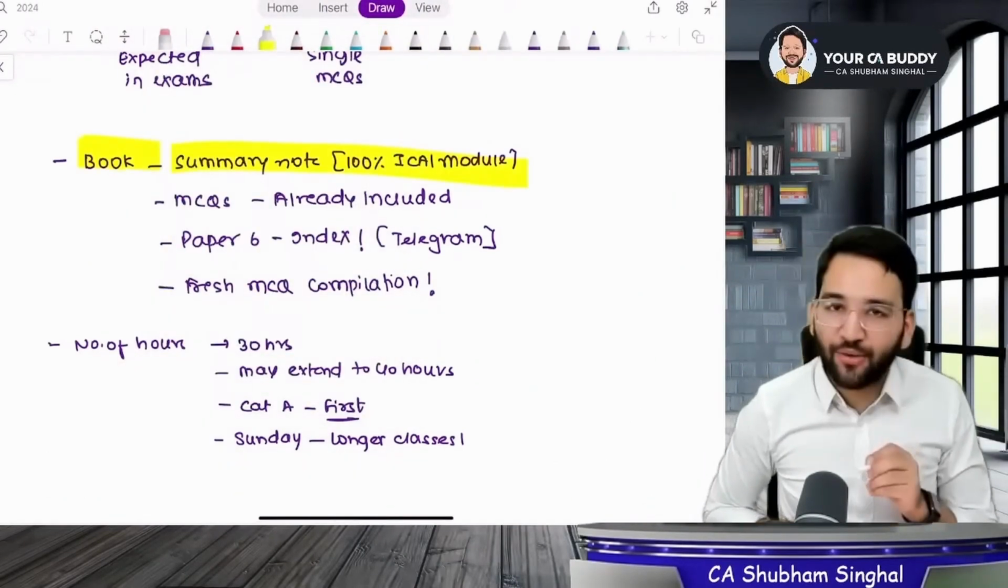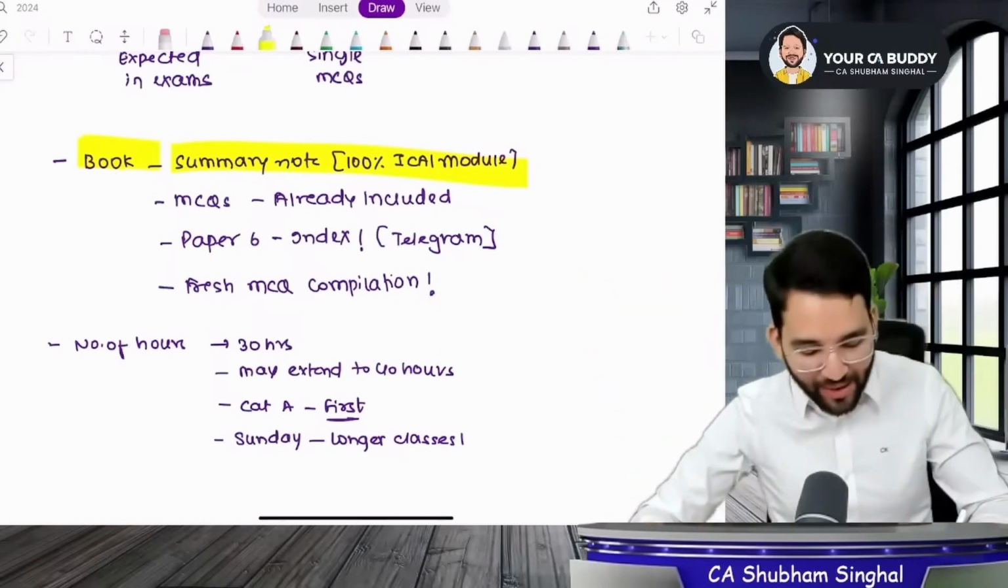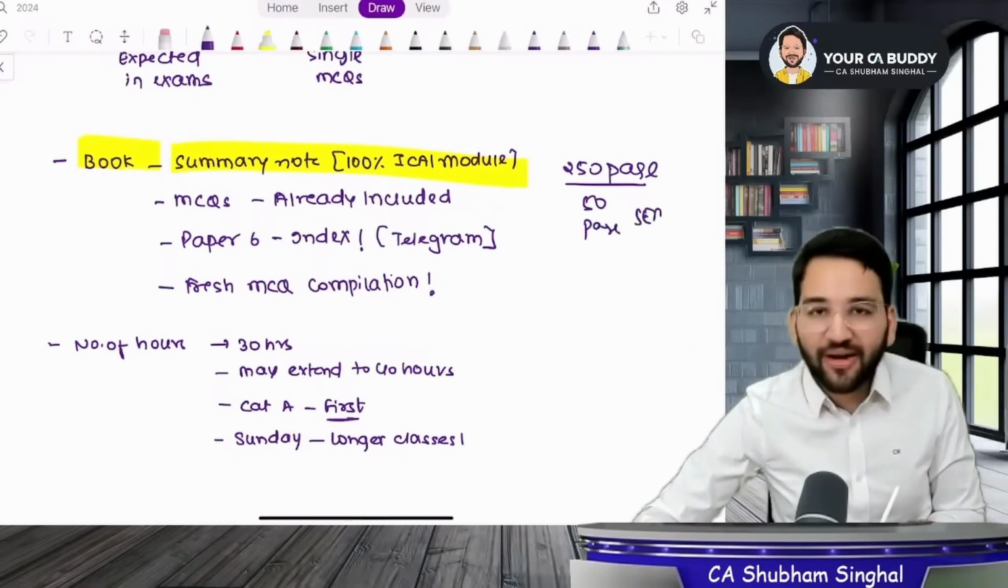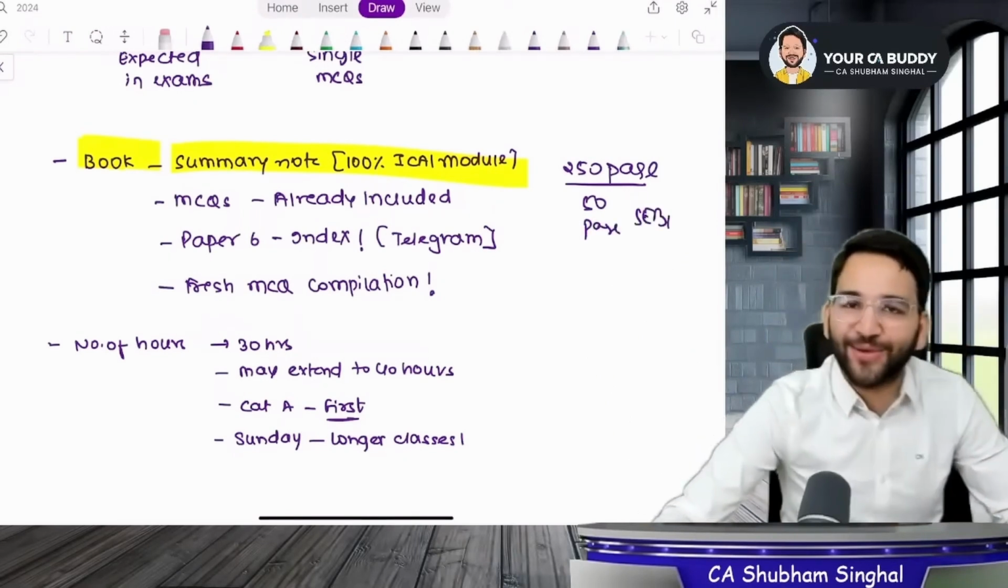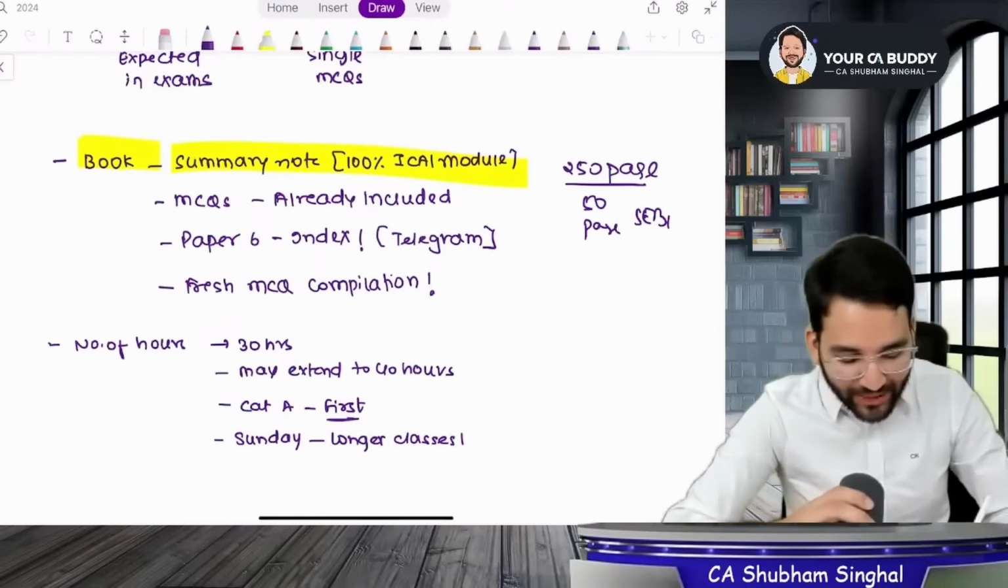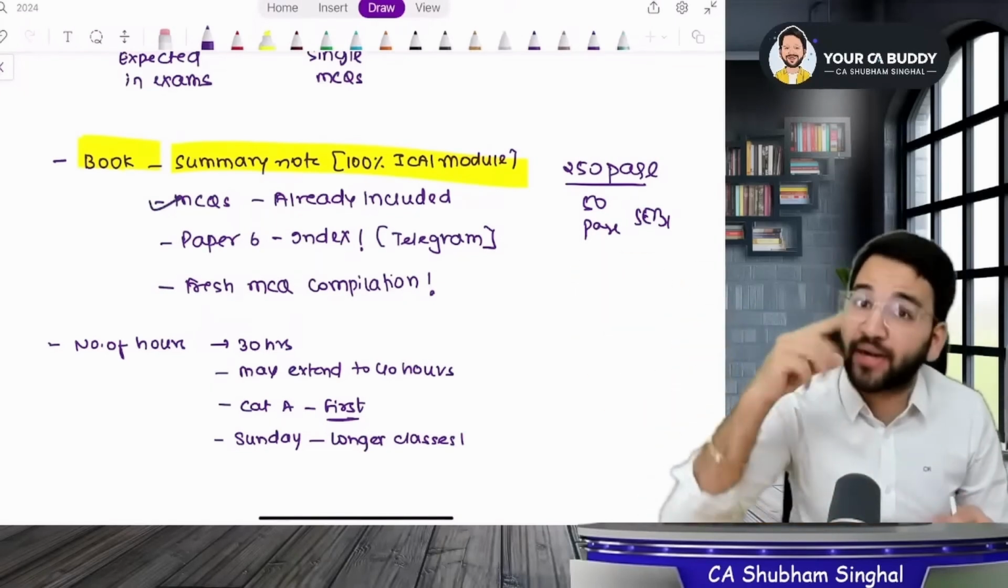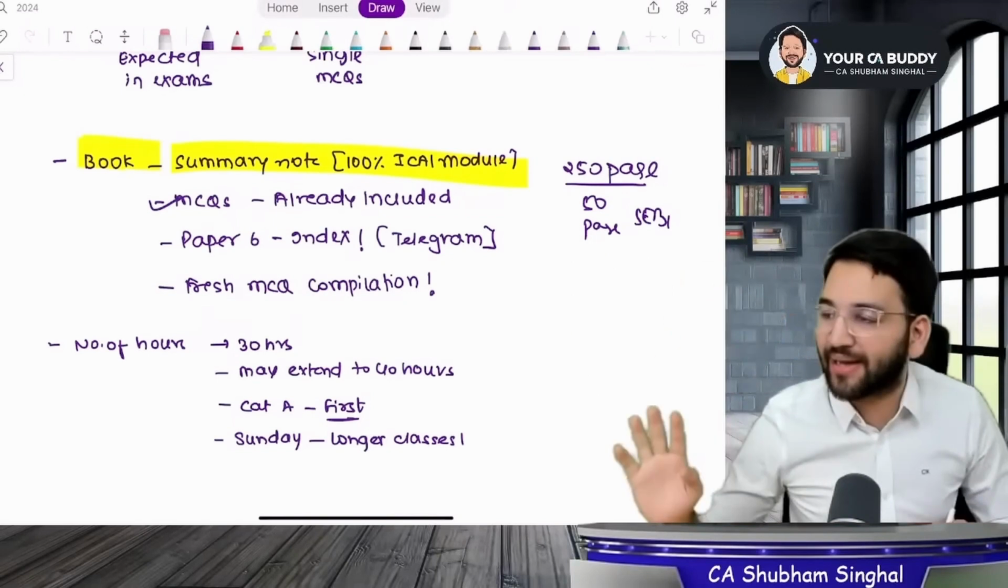You guys will get books. You will receive summary notes which are 100% similar to the ICAI module, and we have covered it completely in 250 pages. Extra 50 pages were taken by SEBI; otherwise, it would be summarized in 200 pages only. Secondly, MCQs are already included in it, and I will give you a lot more by compiling them.